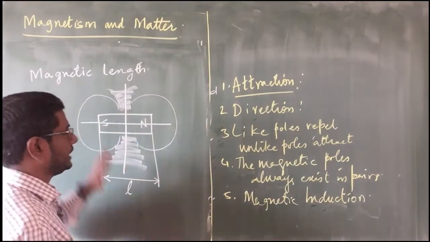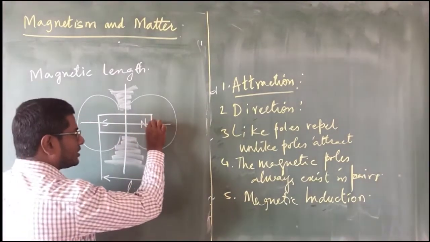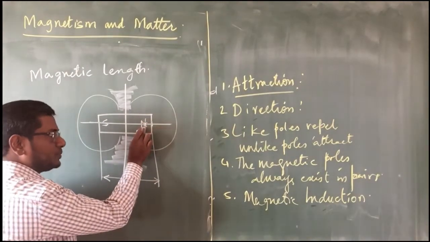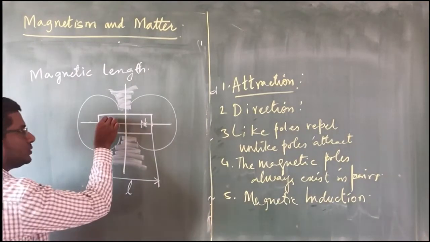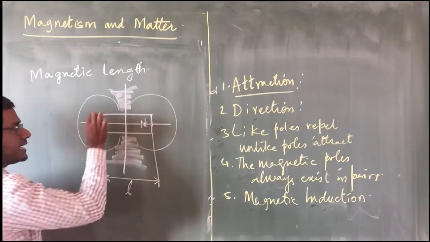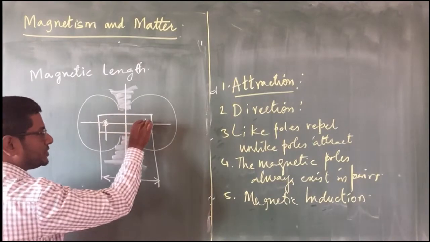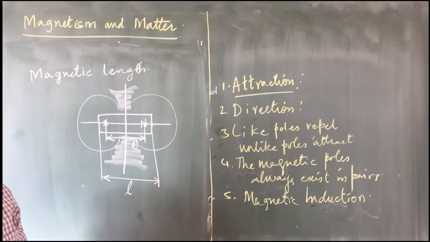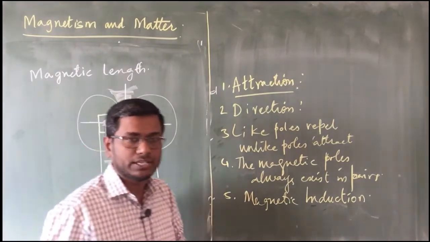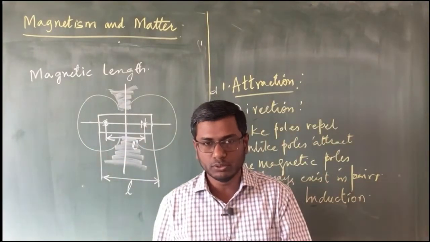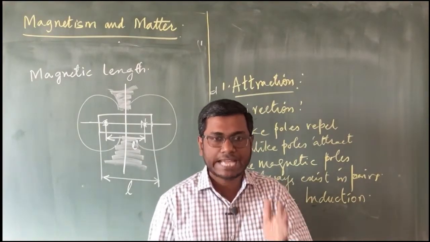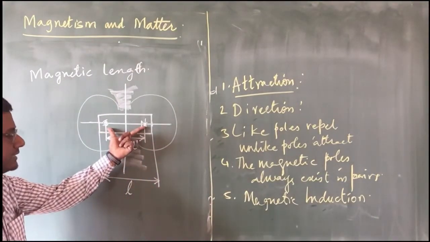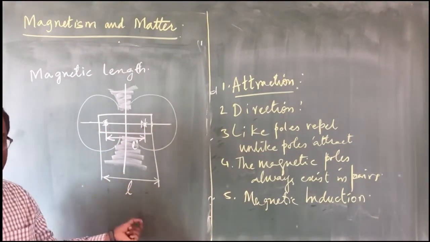So what we observe here, if we have a real bar magnet with us, instead of the north pole appearing here, it may seem like the north pole is somewhere inside, where we have written the letter. The north pole is located at that position. Similarly, the south pole is not at this end, it is slightly on the inside of that magnet. Now if I want to measure, I am going to measure only this much length. So this length, L dash, is going to be the magnetic length. The distance between the apparent positions of the poles is called the magnetic length. This we are going to call the geometrical length of the magnet.